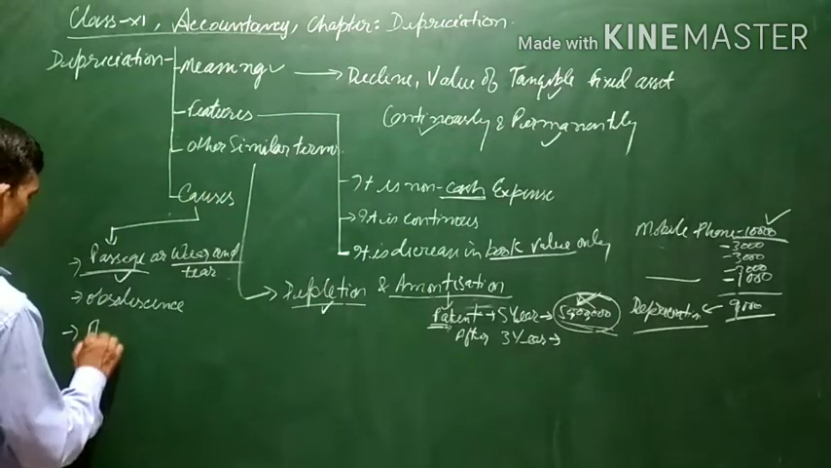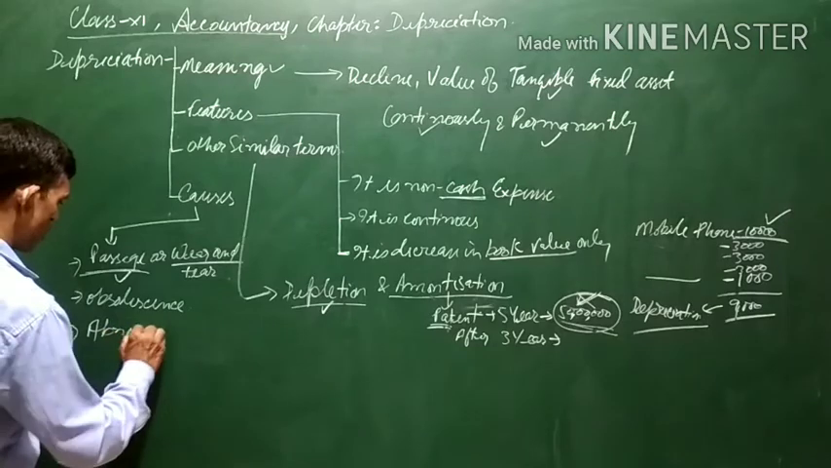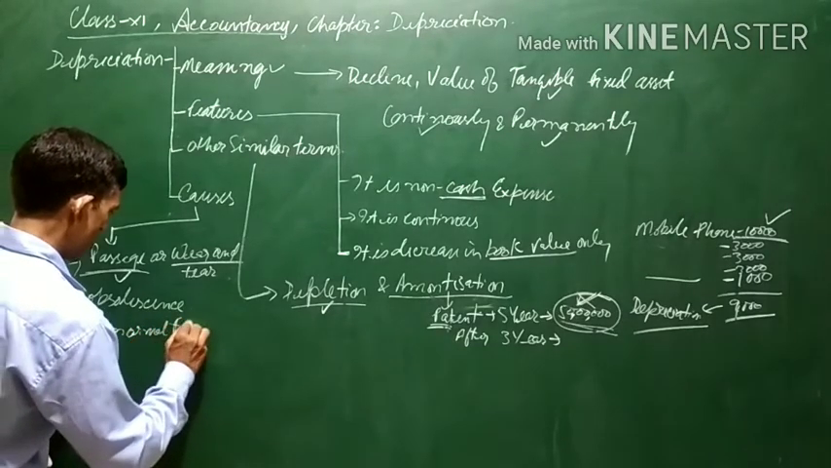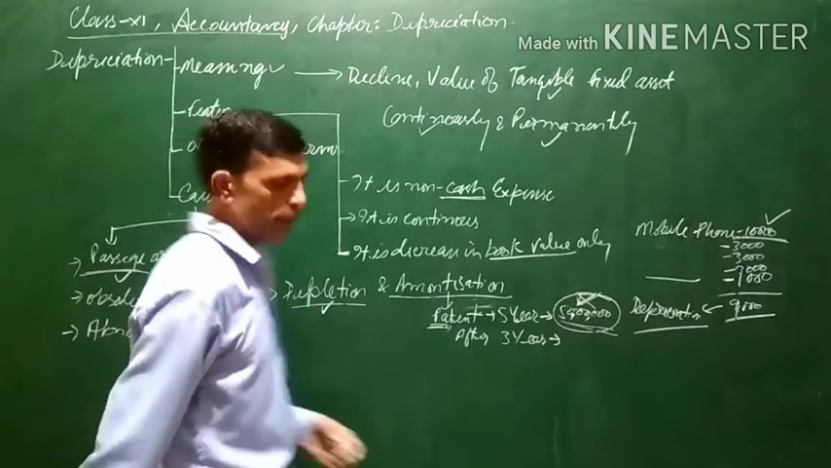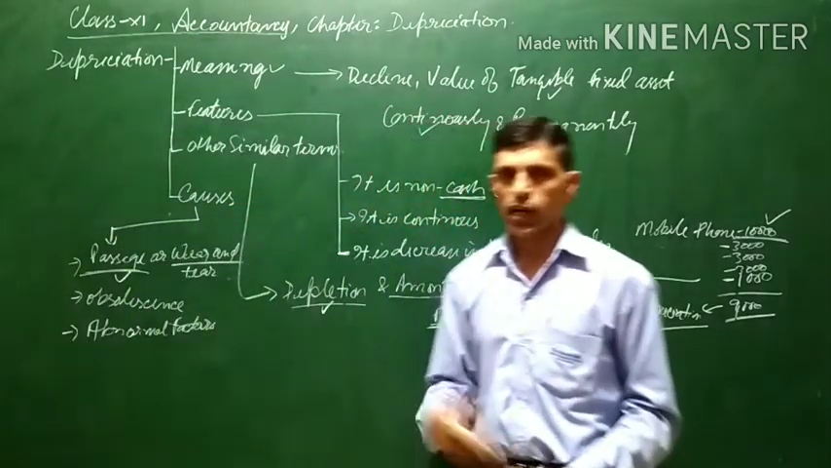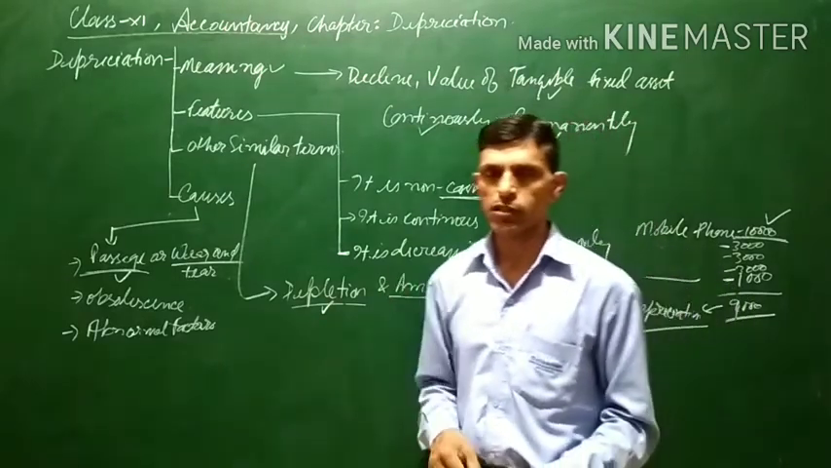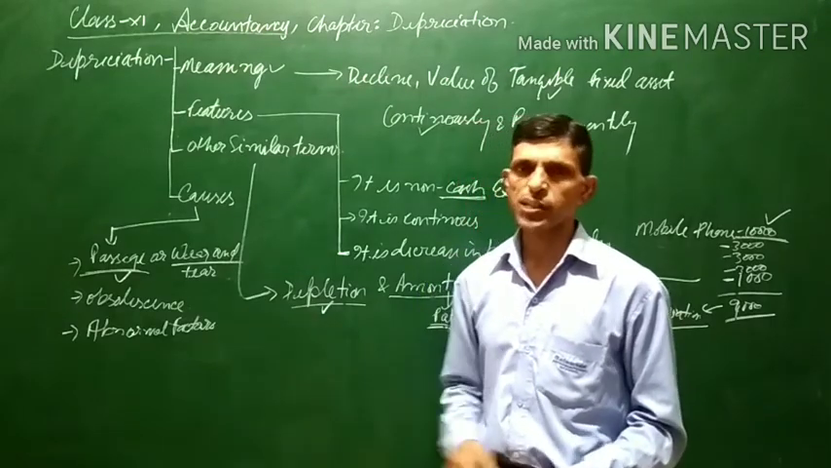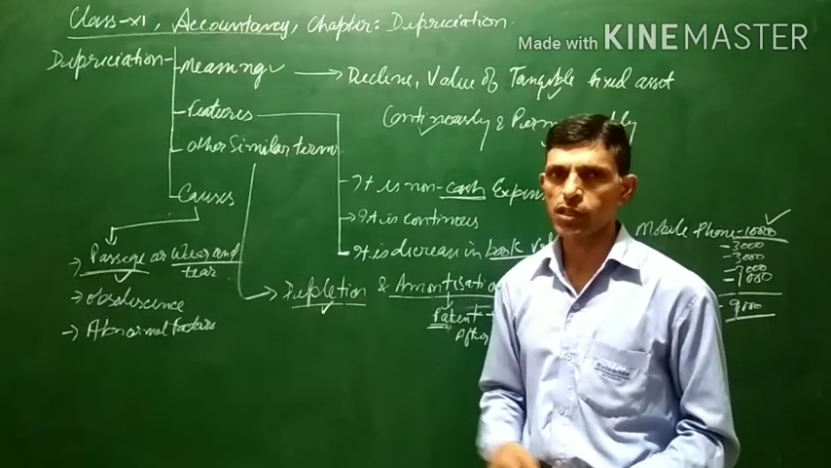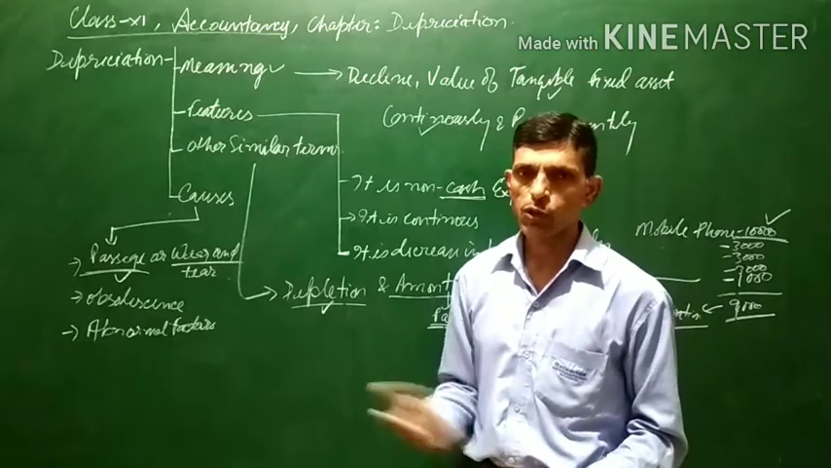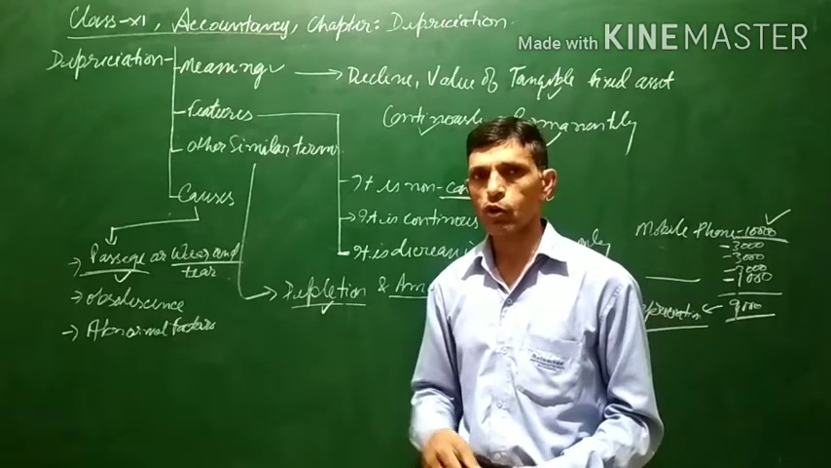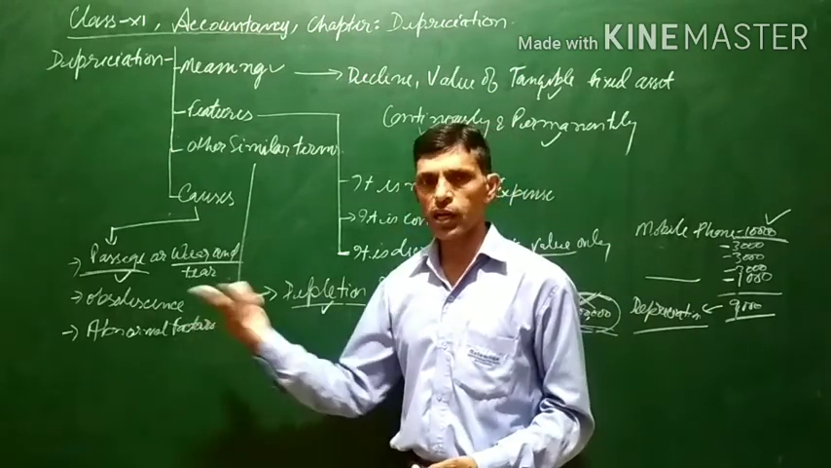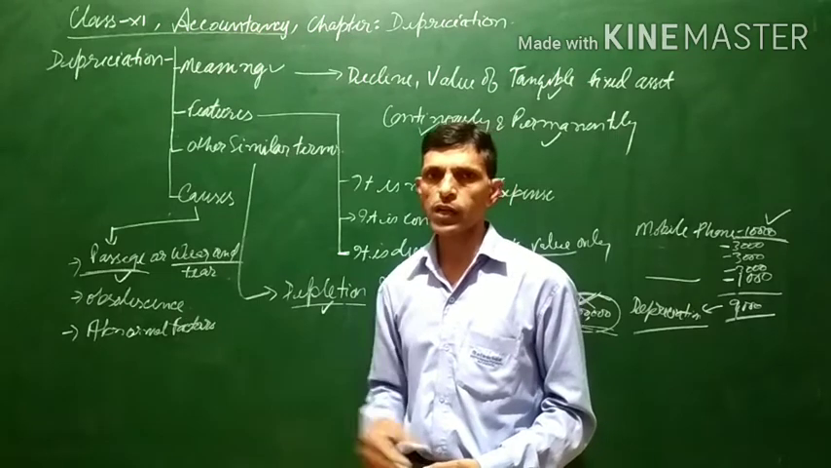Moreover, abnormal factors can be there. Abnormal factors, such as an earthquake, a flood, or other reasons. Because of abnormal factors also, the value of the asset may decline. Suppose you have a car in your house, and because of an earthquake or an accident, your car gets damaged. These are abnormal things, and the value of the car will decline.